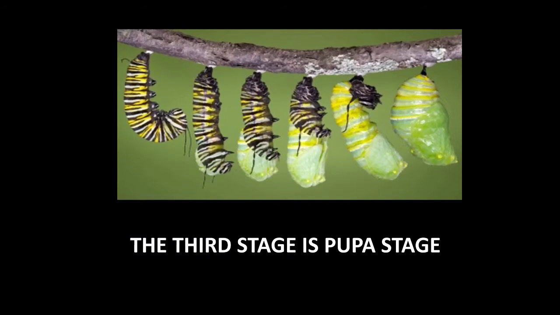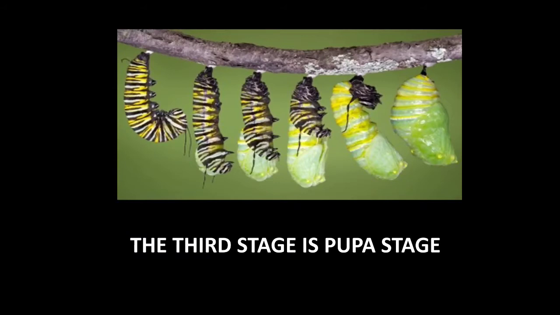So if I ask you a question, what do we call the case which is produced by the butterfly? You will say, ma'am, the case-like structure is called as cocoon. Inside this cocoon, the body of the pupa changes completely and it grows into an adult. So the first stage that we have studied was egg stage, in which the female butterfly, not a male butterfly but a female butterfly, lays egg. And where does it lay egg? It lays egg on the bottom side of the leaf.